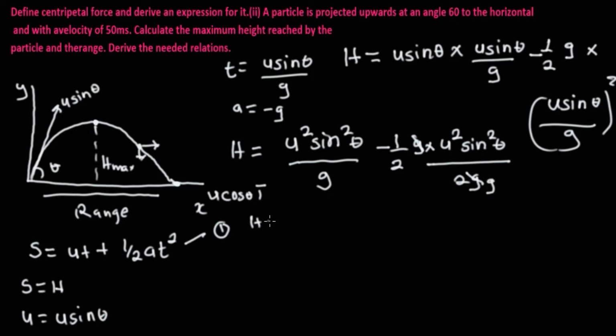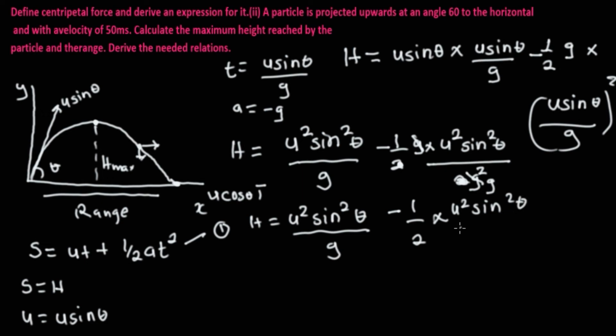Now this g can cancel one g out, and we'll be left with only 1g. Sorry, this is g square, and when it cancels out, it becomes g: u square sine square theta over g minus half multiplied by u square sine square theta over g.